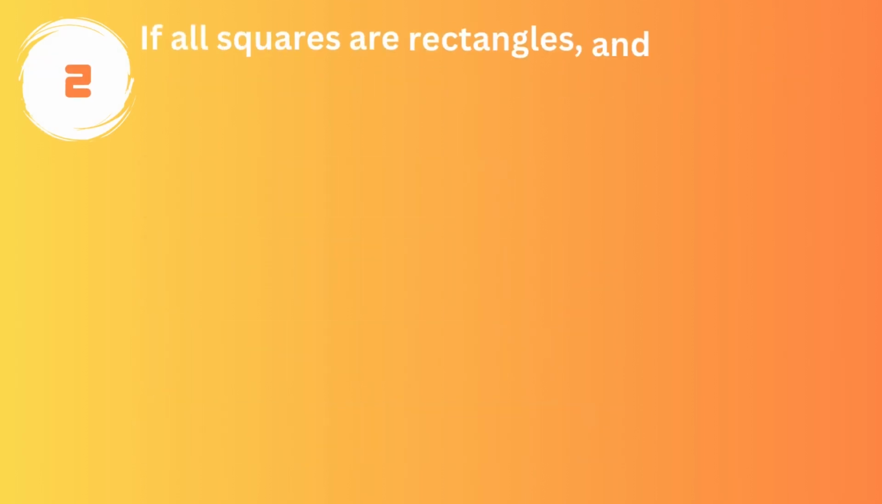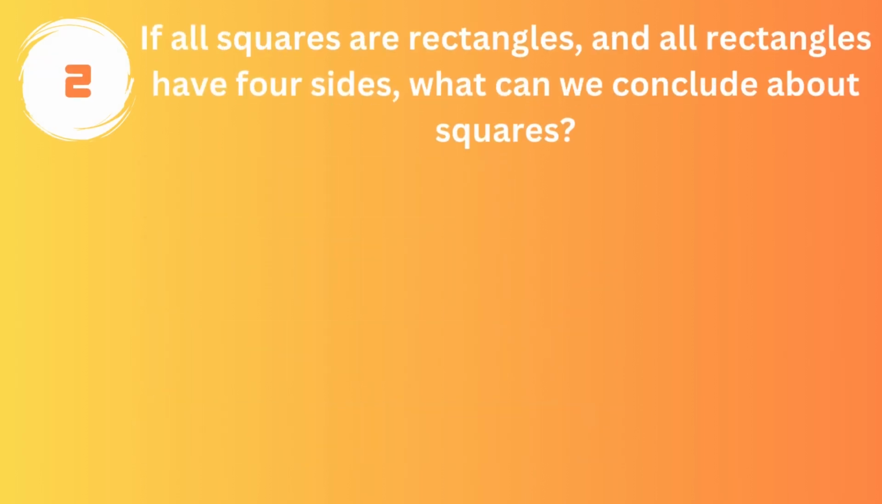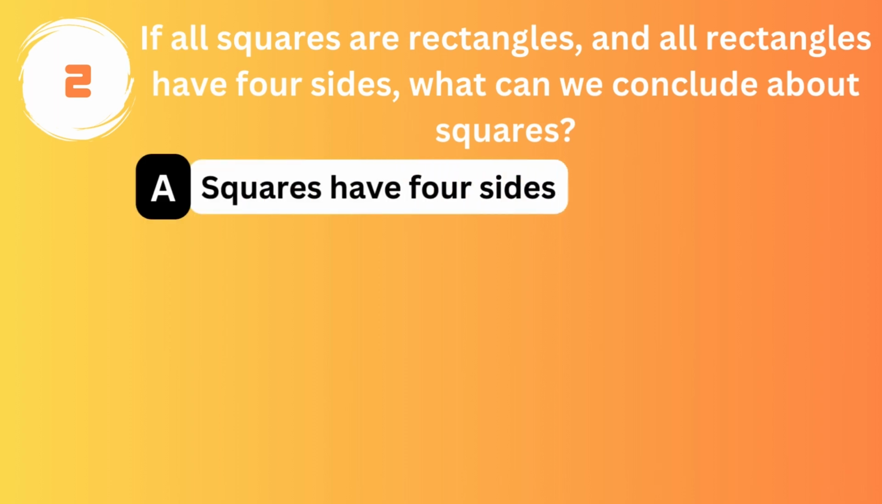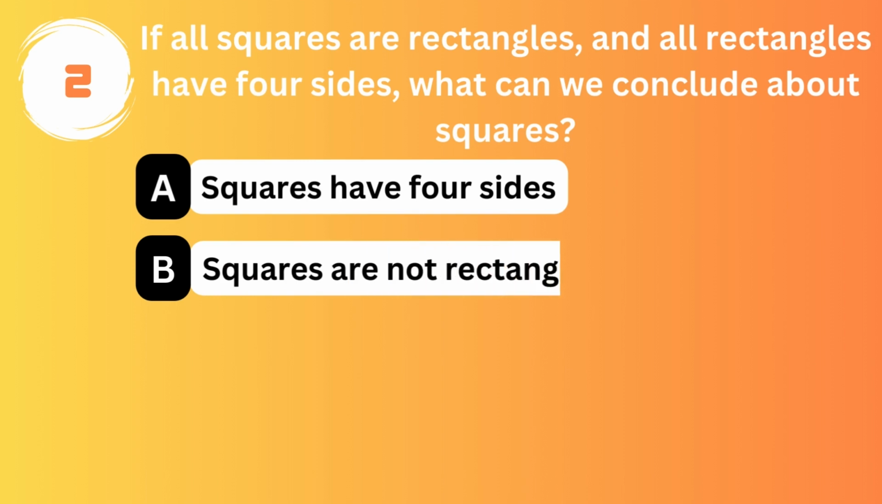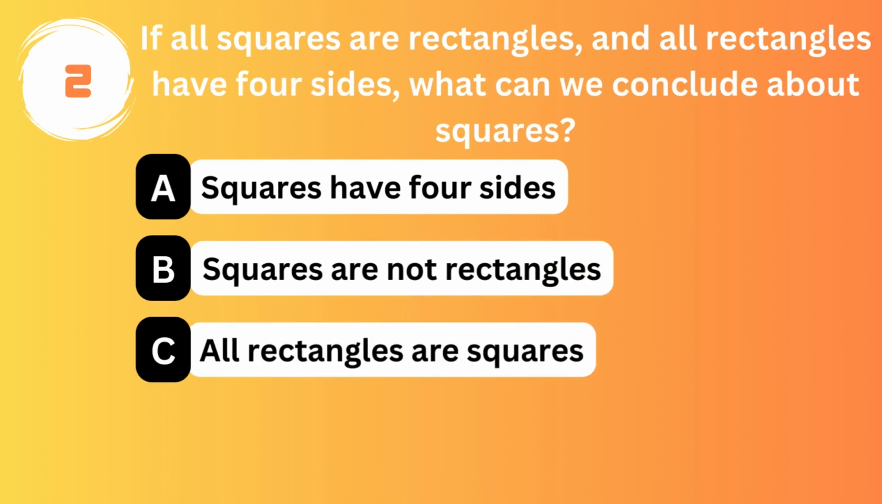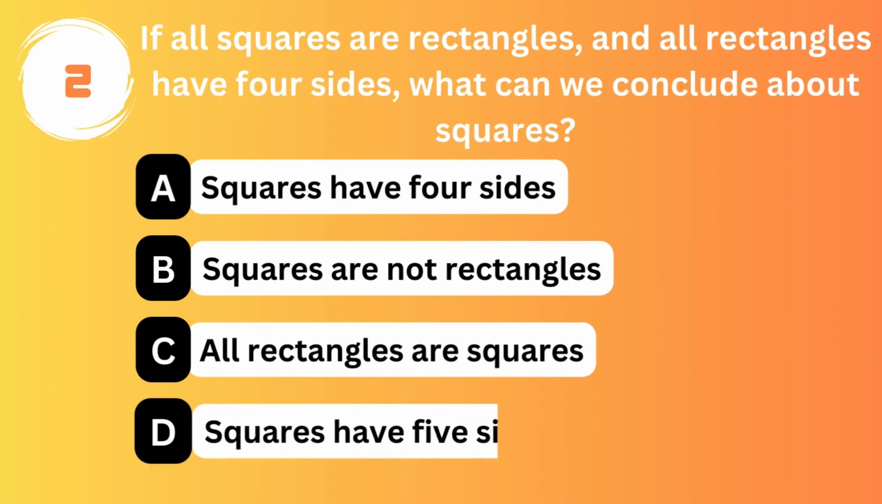If all squares are rectangles and all rectangles have 4 sides, what can we conclude about squares? Option A. Squares have 4 sides. Option B. Squares are not rectangles. Option C. All rectangles are squares. Option D. Squares have 5 sides.